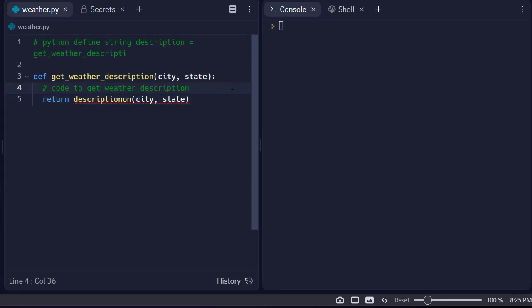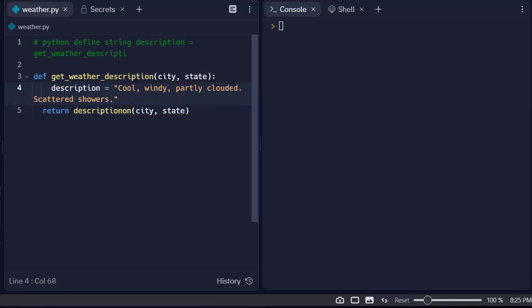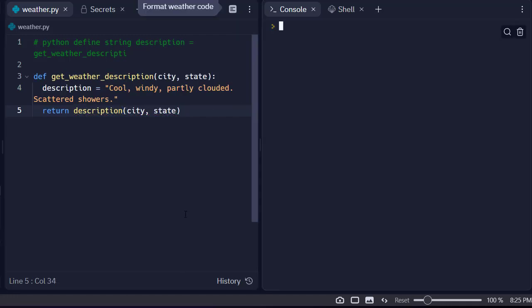Obviously, for an actual use case, we would call an actual weather API. For those who want to take this to the next level, I'm going to share with you the API that I found that I think will make that most attainable. Okay, so here we have it. Let's run this and make sure it works.